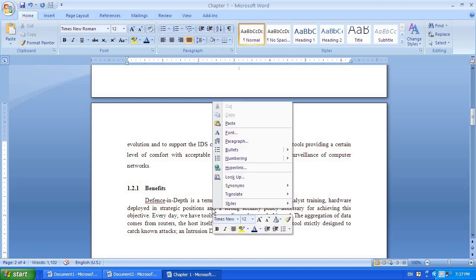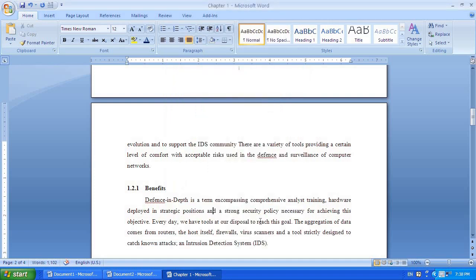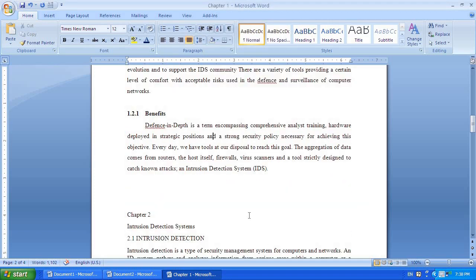Click here, right click, go to Paragraph. Change the after spacing to 0 and line spacing to 1.5 and click OK. Like this you go on aligning.